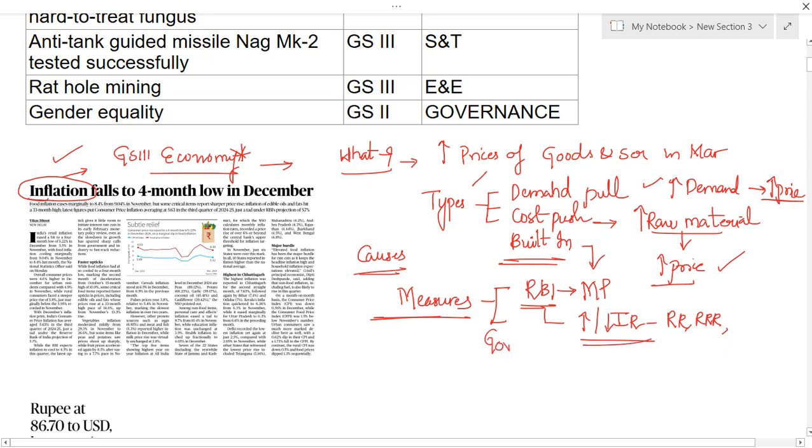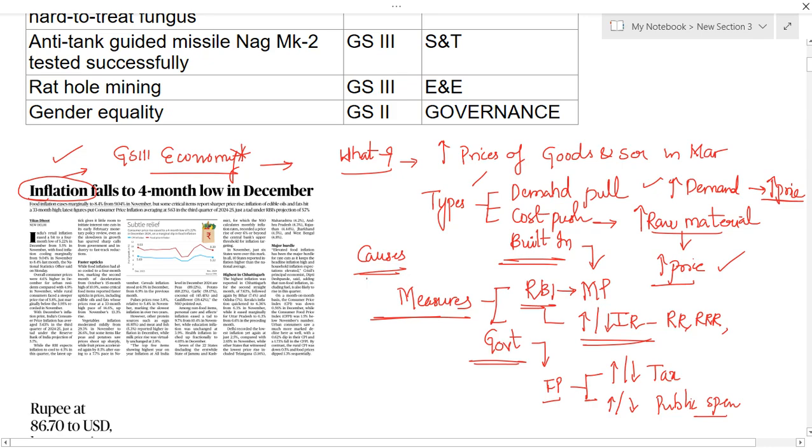And even our government of India will also be taking some measures. Such measures are called fiscal policy. In this fiscal policy, there are 2 components: increasing or decreasing of taxes, and increasing or decreasing of public spending. These 2 are the things that will be taken care of by the government.